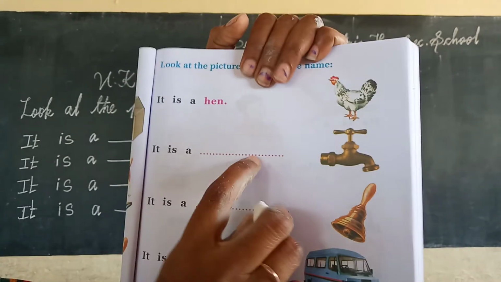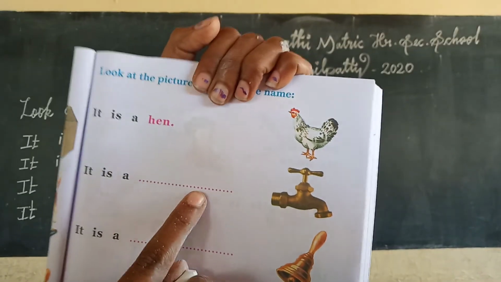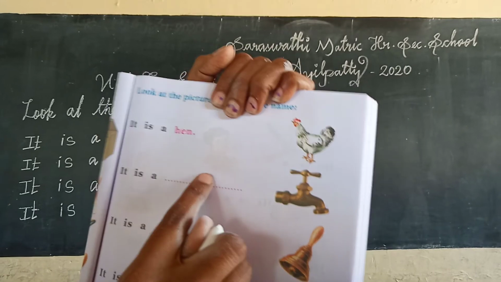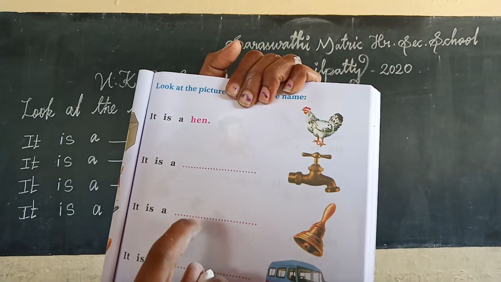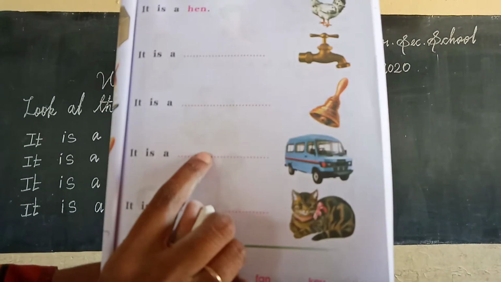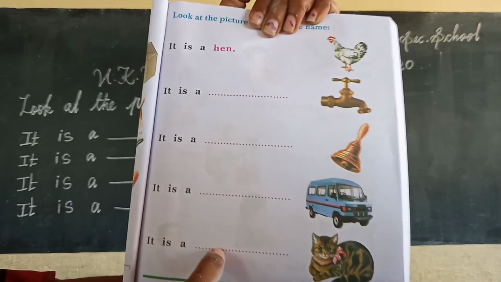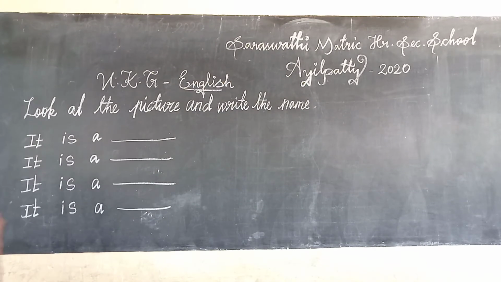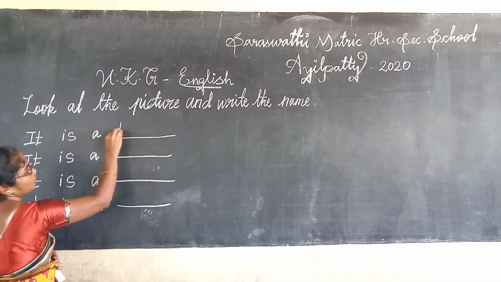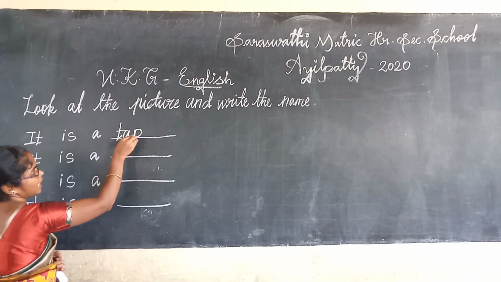Here what will come? Tap. What will come? Tap. Next one, bell. Next one, van. Here, cat. Okay, now I will write. First picture is tap. T-A-P, tap.